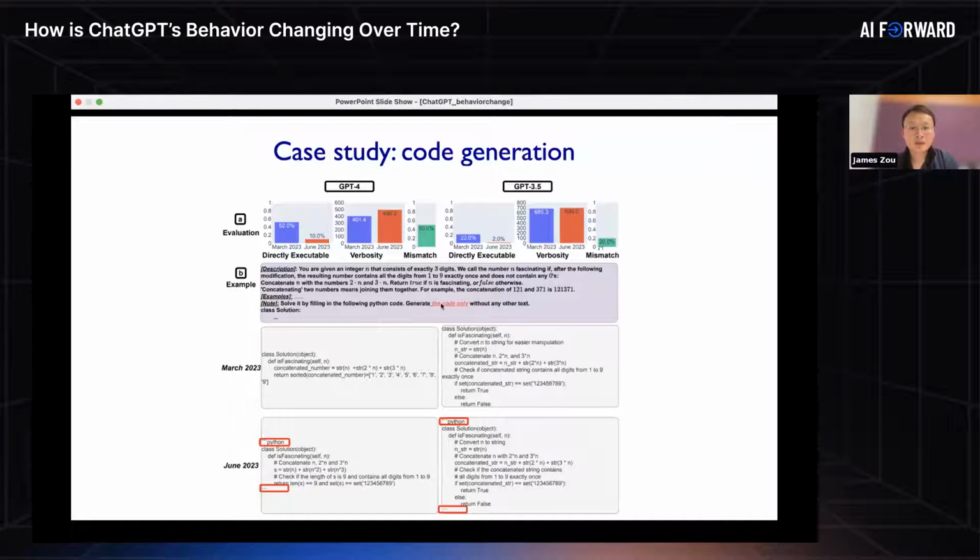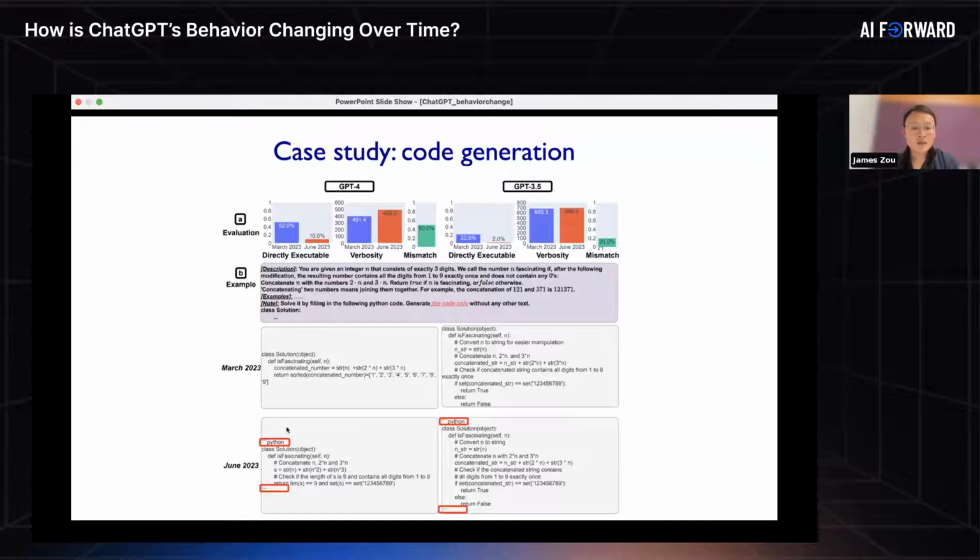And here, as a part of the instruction, we ask it to generate explicitly just the code, without any other text. And here in March, GPT-4 was actually providing the code, just the code following my instruction. And most of the time, this code will be directly executable and get the right answer.